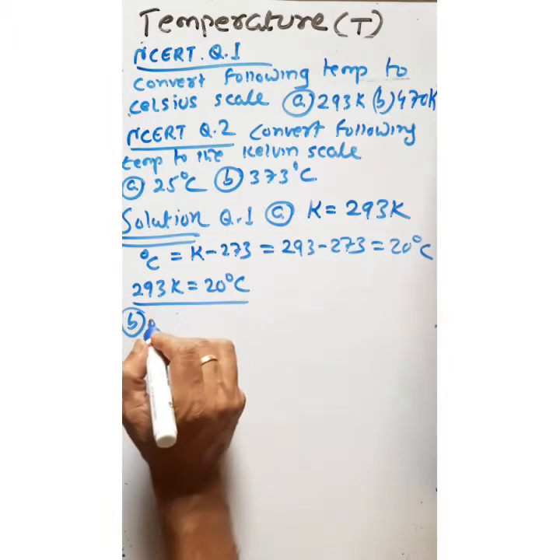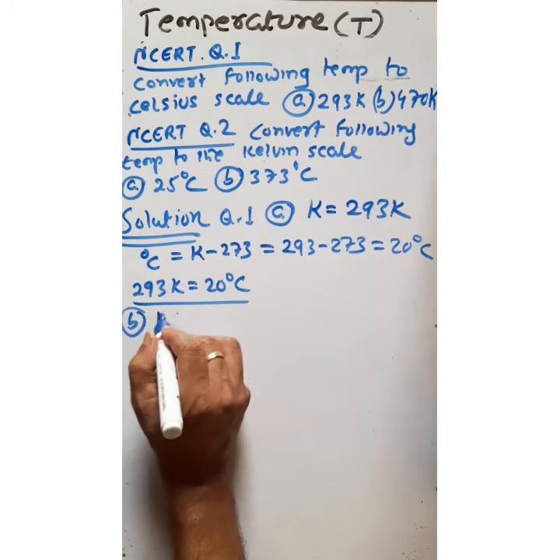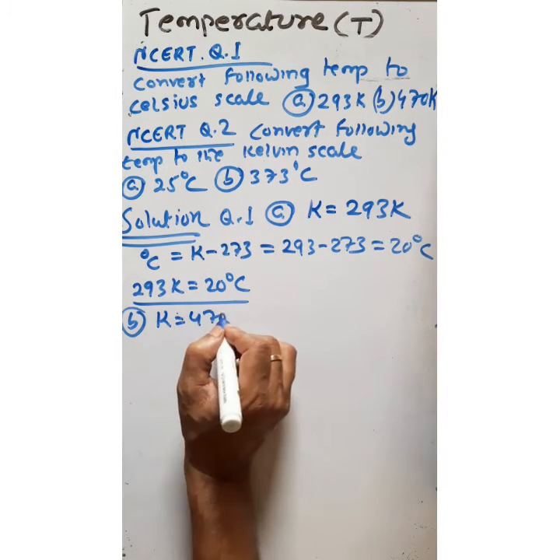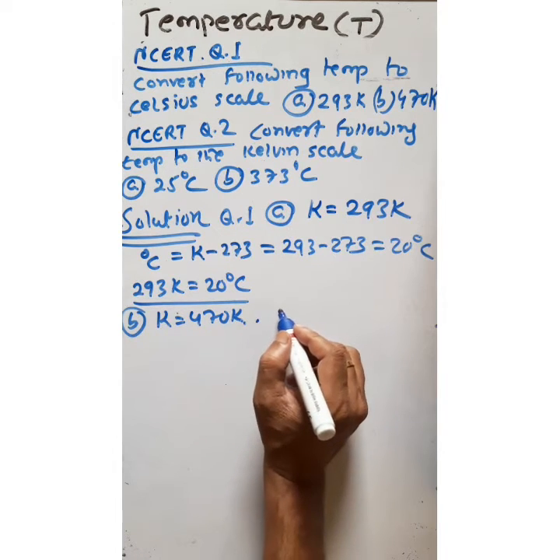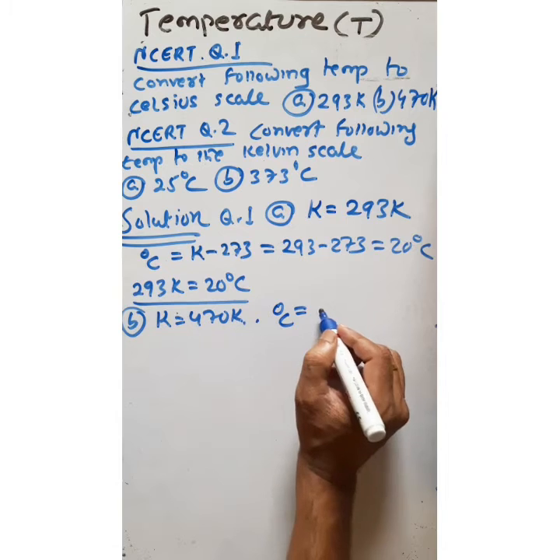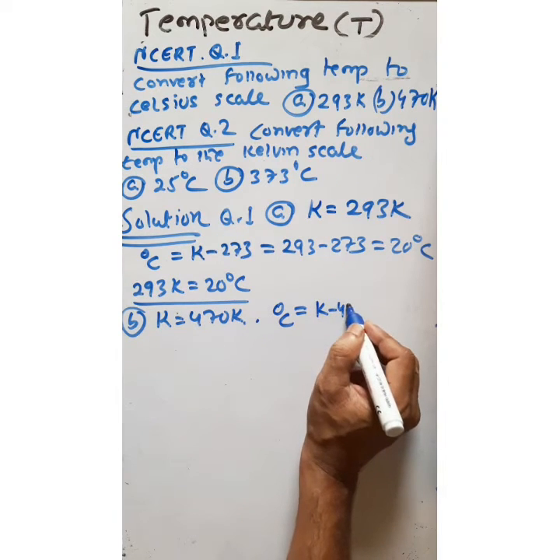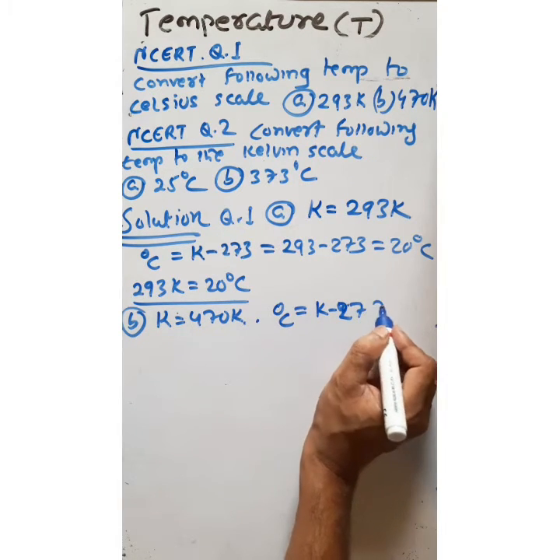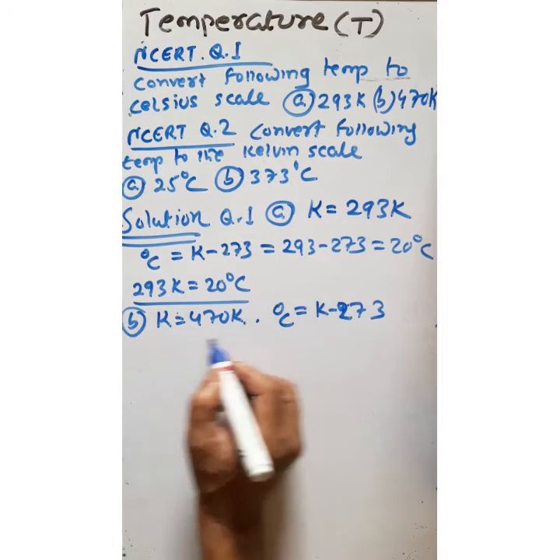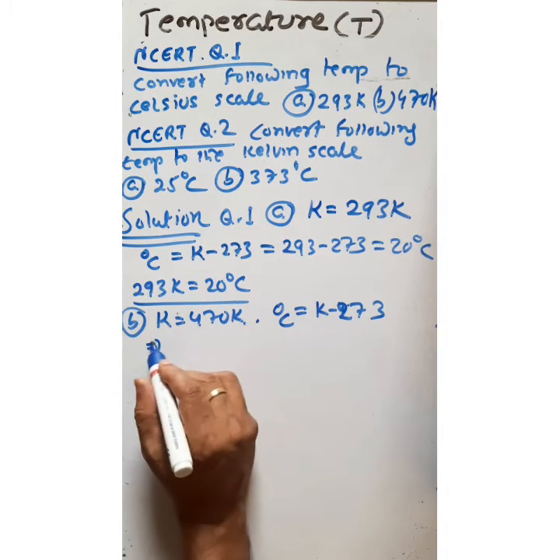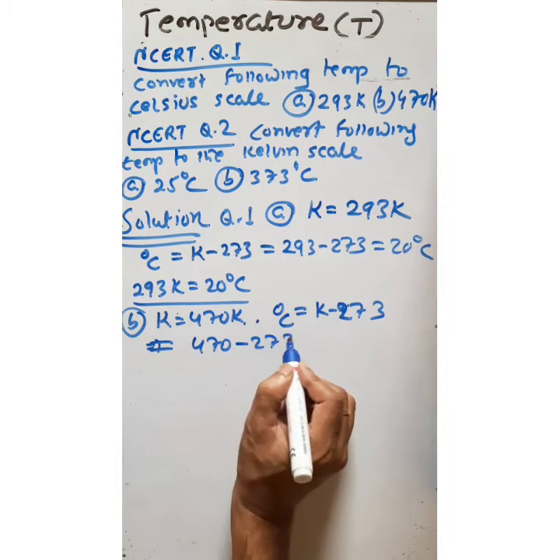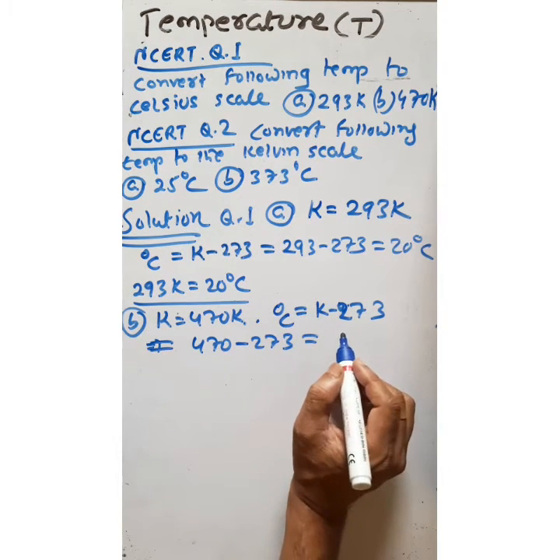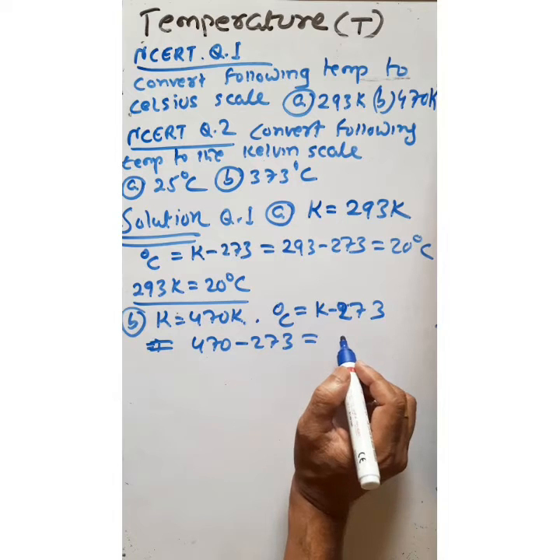Second part solution. Here the temperature of the body is given as 470 Kelvin. So what is the temperature in degree centigrade? It is K minus 273, which is equal to 470 minus 273. So if we subtract, then what is it?